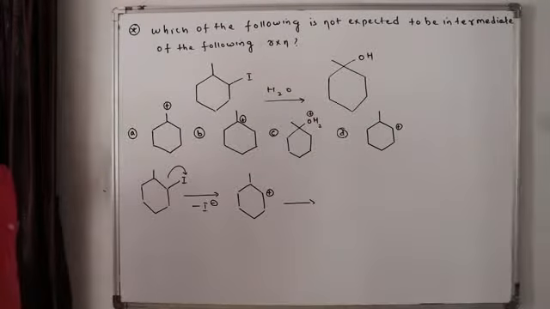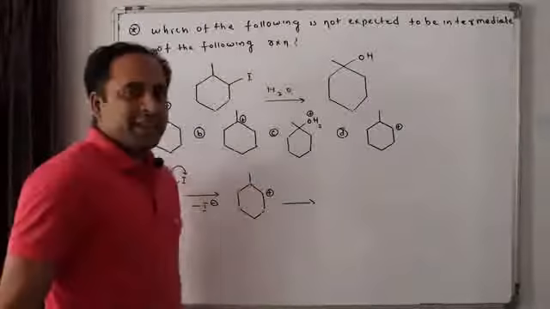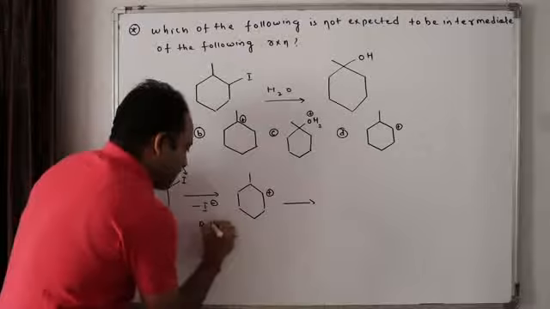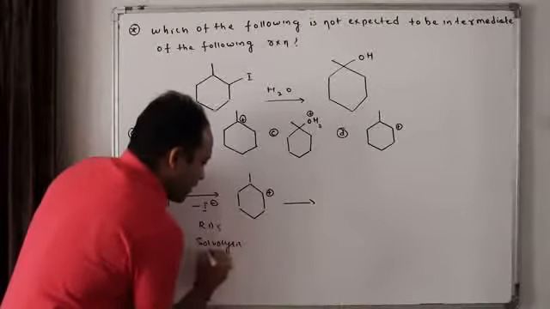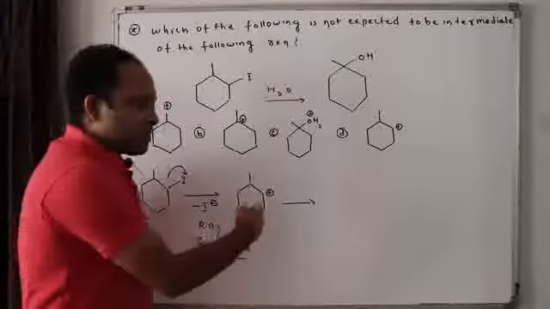Once the carbocation is formed, this is the rate determining step. This is a solvolysis reaction, isn't it? So here plus charge is formed.